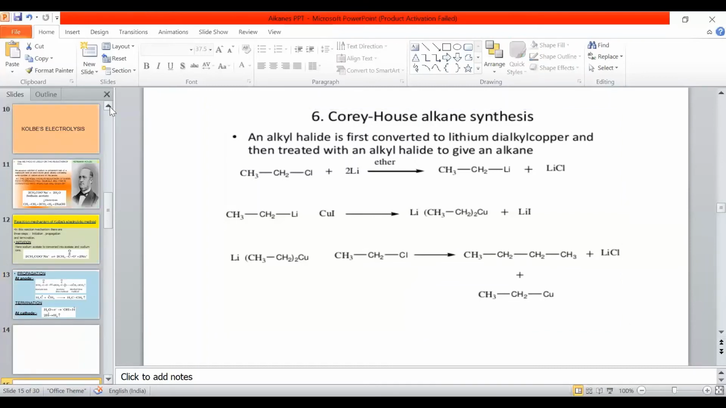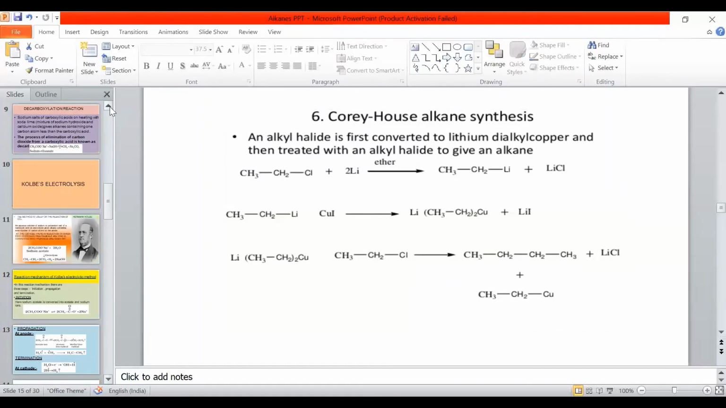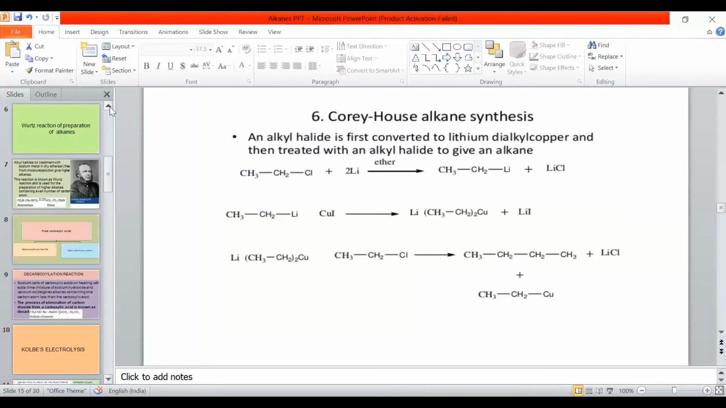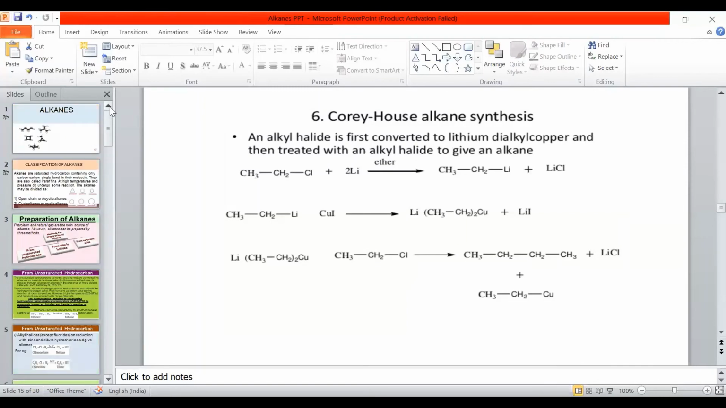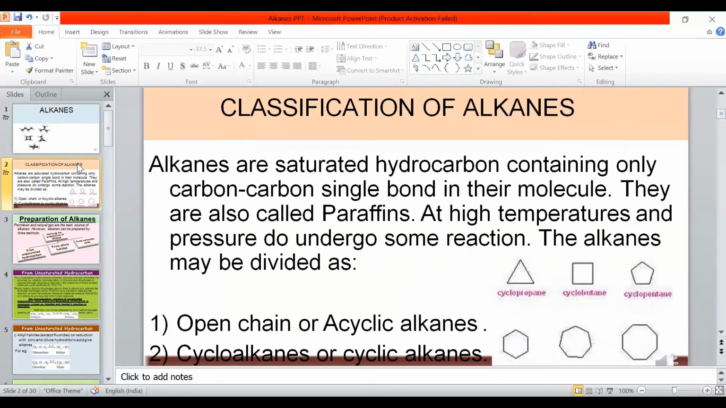Alkanes are prepared by different methods. If we want to sum up this lesson, alkanes are saturated hydrocarbons. They contain carbon-carbon single bonds, and they show less reactivity towards chemical reactions, so they are called paraffins.